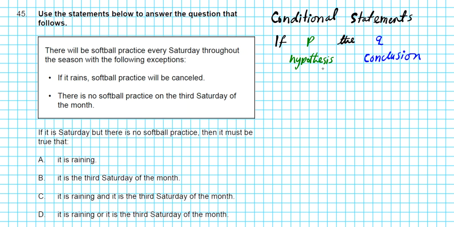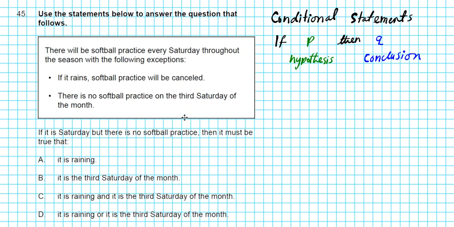For example, think about geometry. If a polygon has three sides, then it is a triangle. That's an example of a conditional statement, and that's what we're dealing with here.